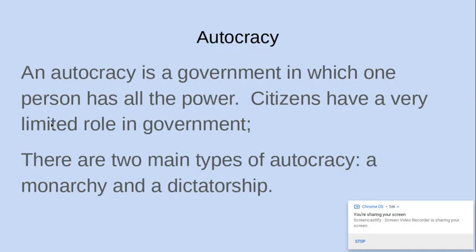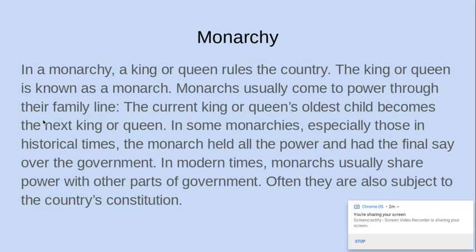An autocracy is a government in which one person has all the power. Citizens have very limited role in the government. There are two main types of autocracy: a monarchy and a dictatorship. In a monarchy, a king or queen rules the country. The king or queen is known as a monarch, and they usually come to power through their family line. The current king or queen's oldest child becomes the next king or queen. We'll find these over in the United Kingdom.